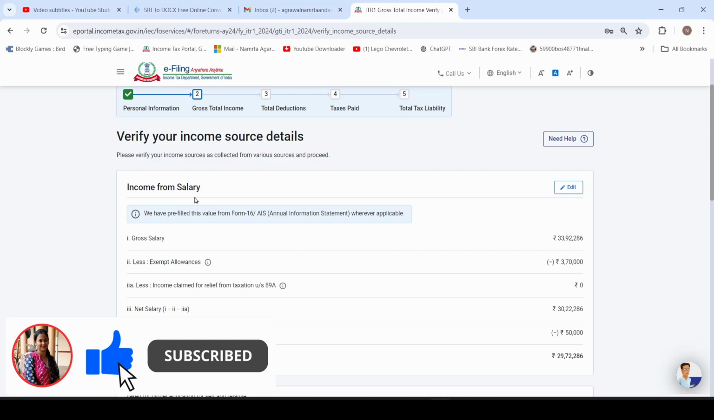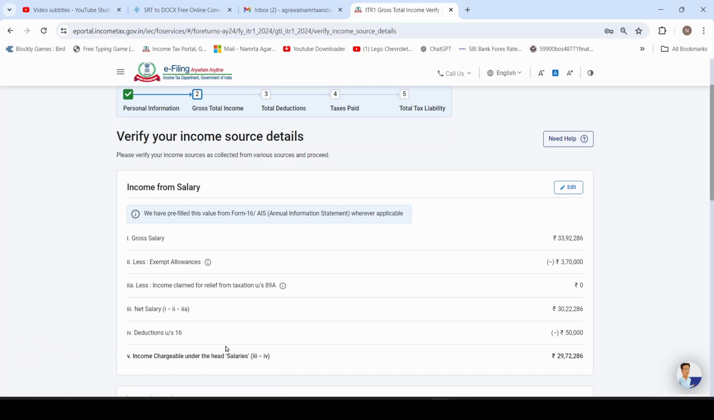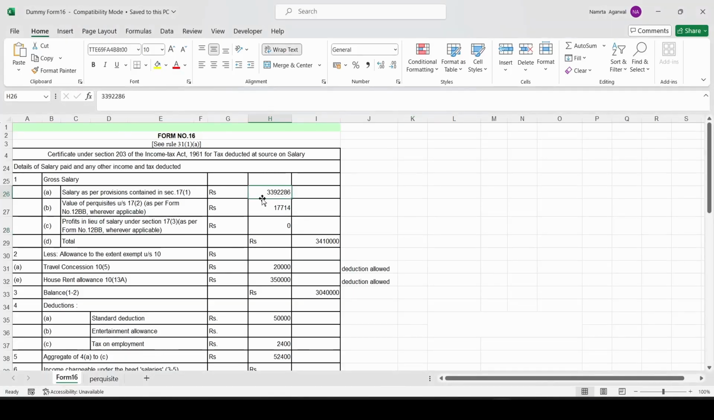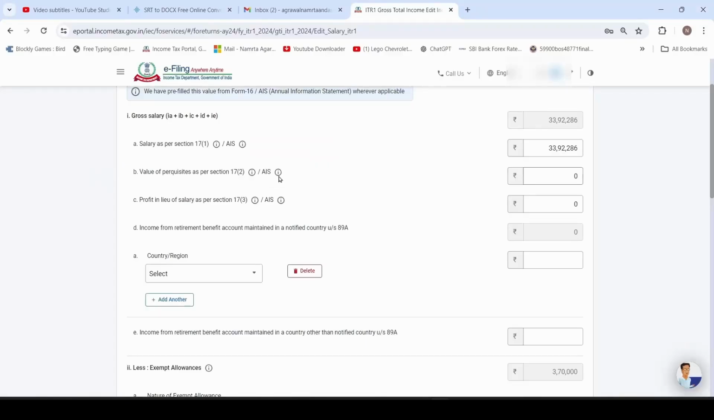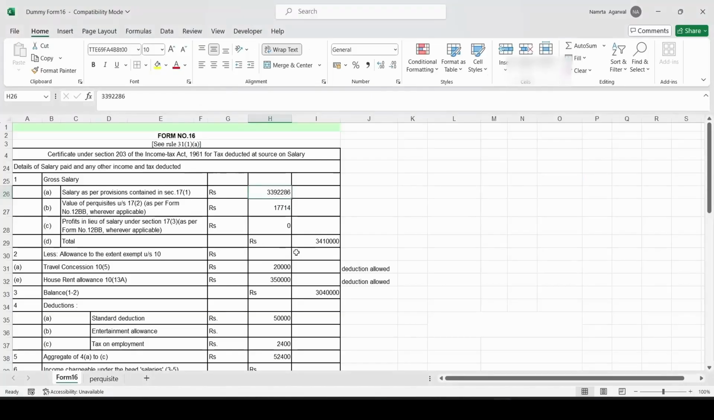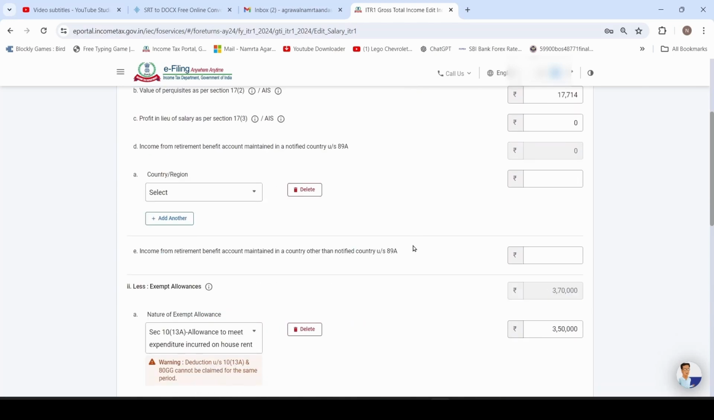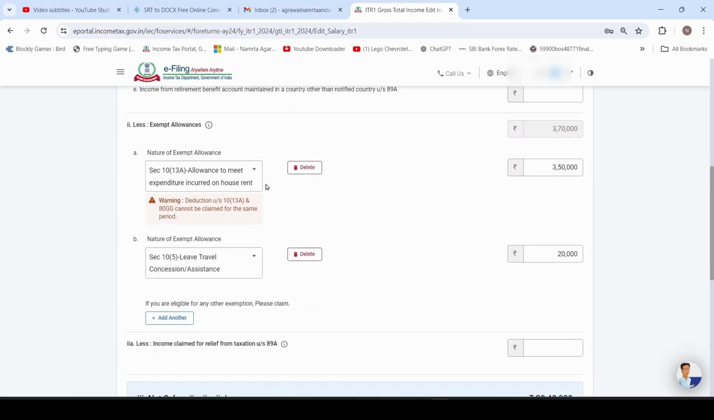The salary income will populate automatically from Form 16. If it is not populated, then click on edit button. Check the details. The salary is matching with Form 16. The value of perquisite is not mentioned here. The value of perquisite is 17,714. Now it is correct. The next is exemption. We have already mentioned 3,50,000 for HRA and 20,000 for LTA.